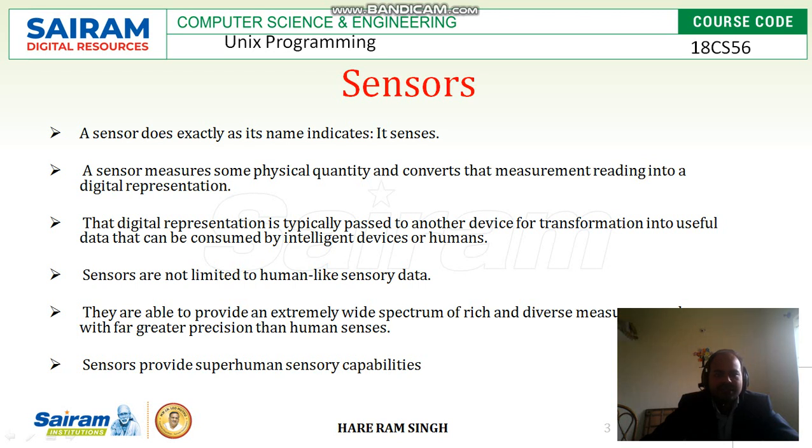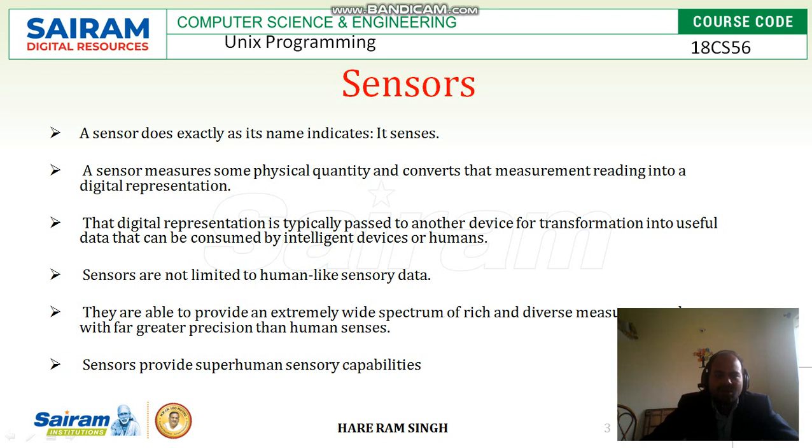That digital representation is typically passed to another device for transformation into useful data that can be consumed by intelligent devices or humans. So the digital sensor will sense the data, convert it into digital representation, and pass it to another device for useful transformation.